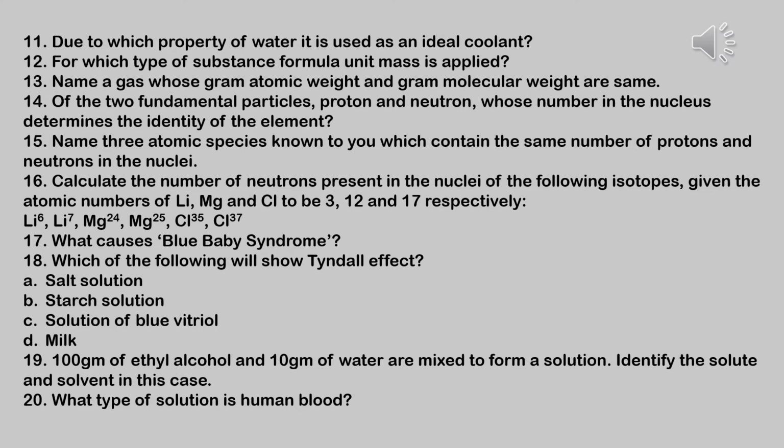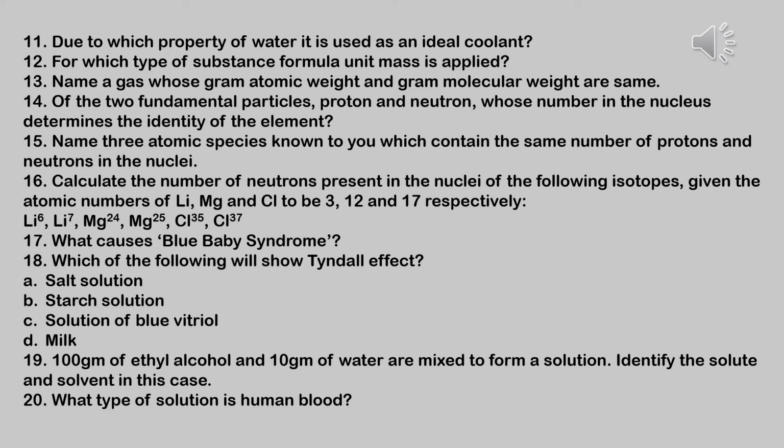Question number 15. Name 3 atomic species known to you which contain the same number of protons and neutrons in the nuclei. Answer is 6C12, 6 protons plus 6 neutrons. You can say 8O16, 8 protons plus 8 neutrons. And you can say 20Ca40, 20 protons plus 20 neutrons. First one is carbon, second one is oxygen, and the third one is calcium.